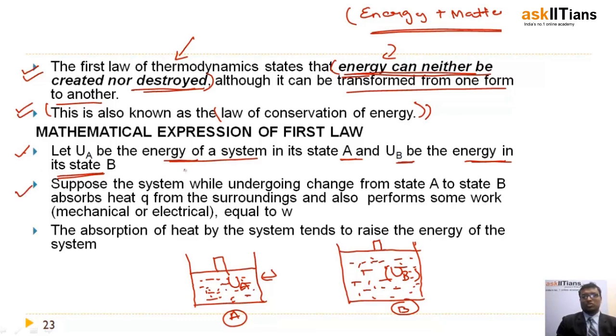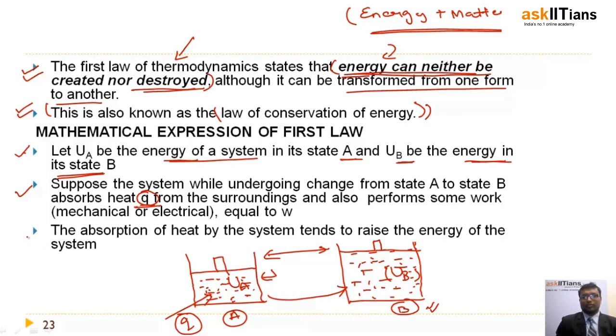Next point, suppose the system, while undergoing change from state A to state B, absorbs heat from the surroundings. So what is happening, friends? This transfer is happening because of absorption of heat from the surroundings. The system is absorbing this heat from the surroundings and going to the state B. So Q be the heat absorbed from the surroundings.